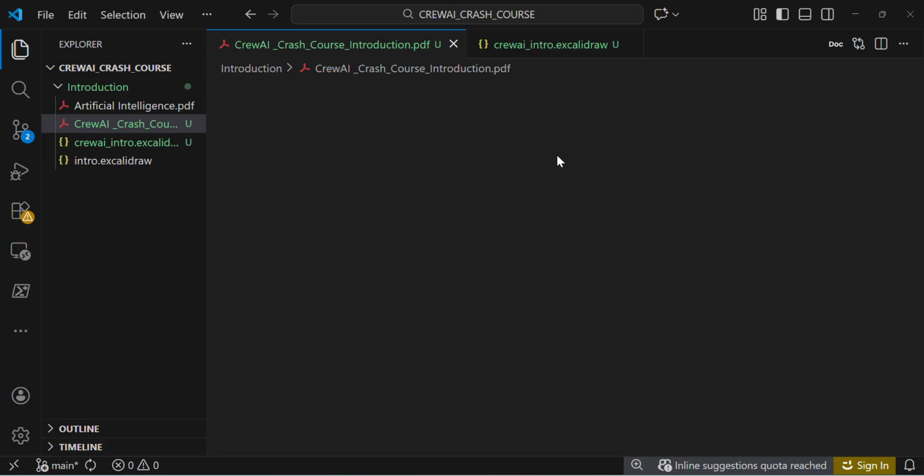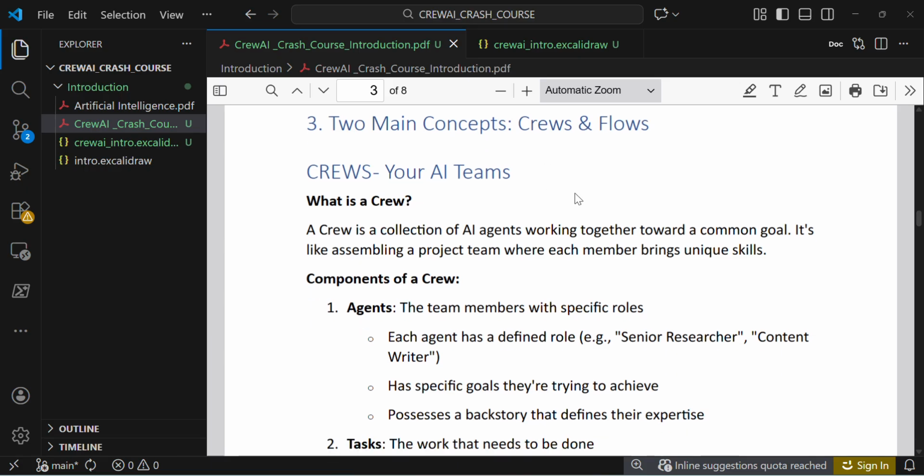So this crew has some goal to achieve. That's why they are saying here, towards a common goal. It's like assembling a project team where each member brings unique skills. We don't rely on a single agent; we are assigning separate agents for different tasks.